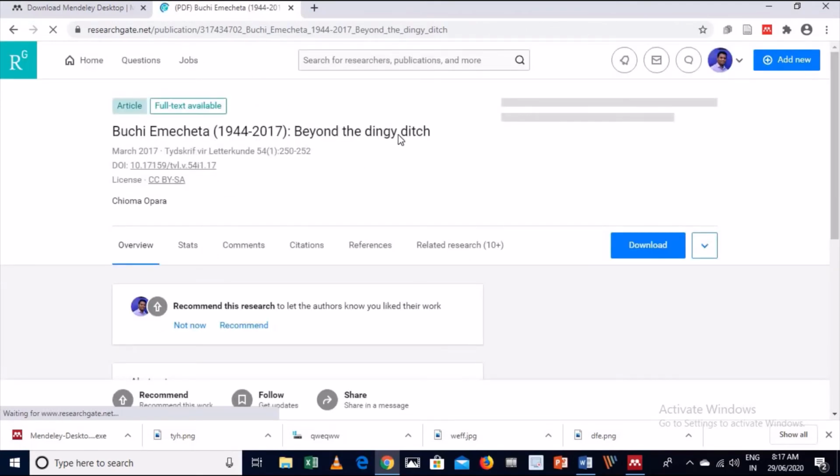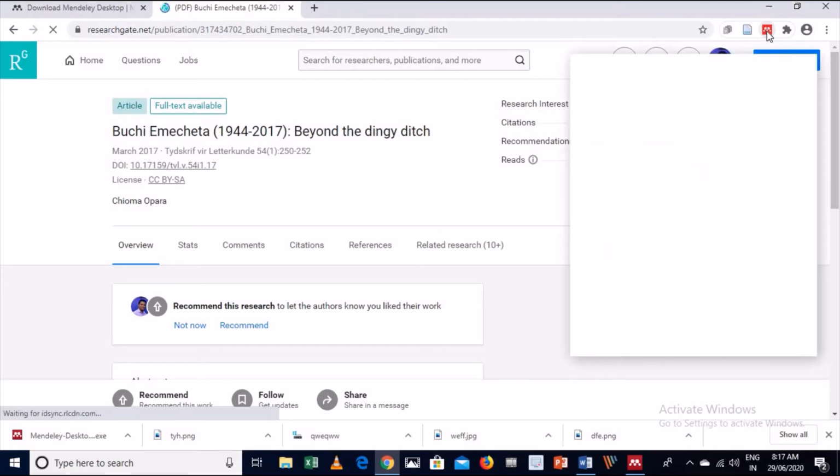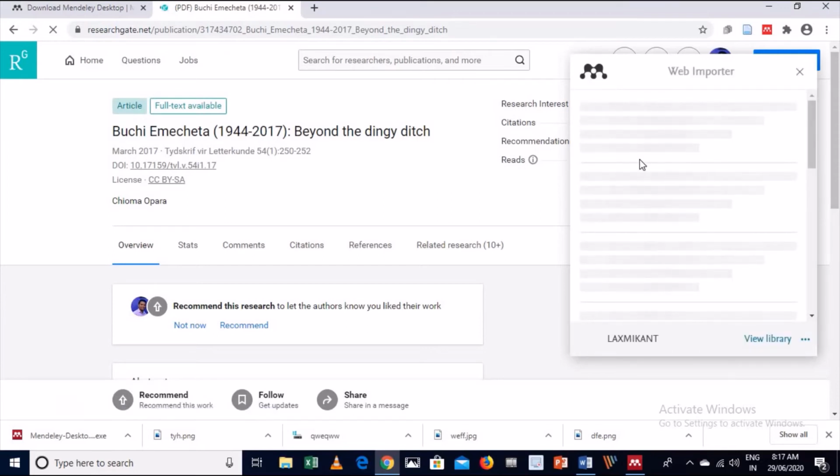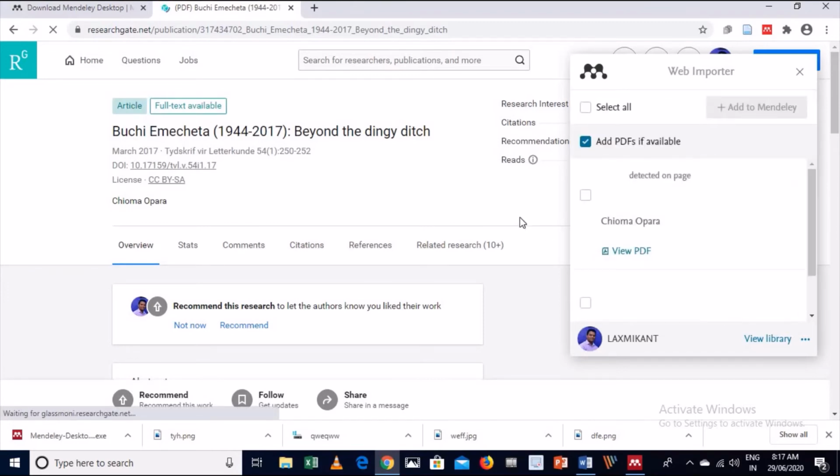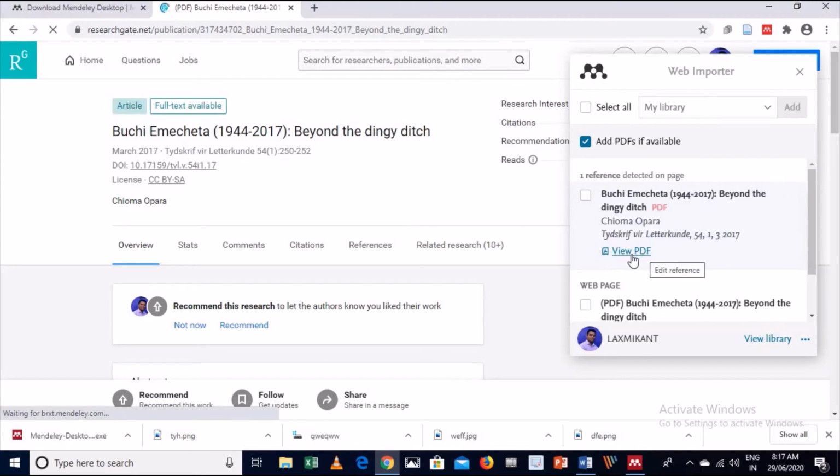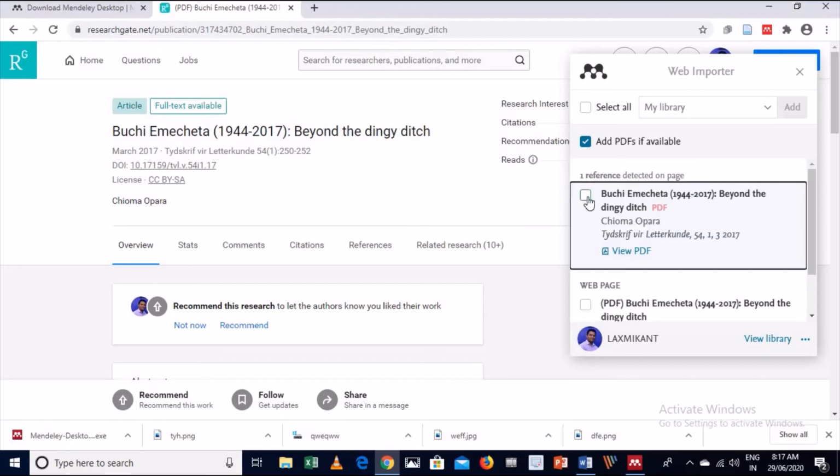This document I want to save in my library, so you just click on this icon, this Mendeley Web Importer. When you click, another dialog box will appear where you have to do something and click to add this document to your library. Here the PDF format is available. You just click here and add to your library.